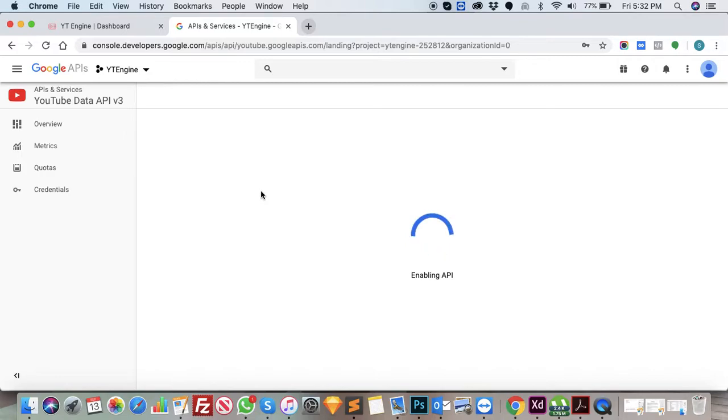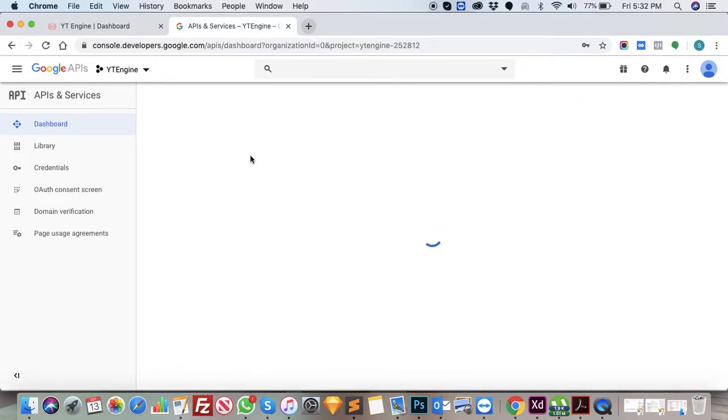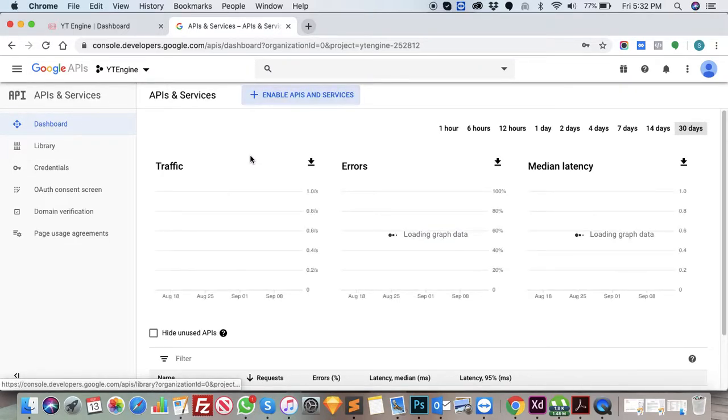Just enable it. So now all three APIs have been enabled. You can see we have enabled the three API services for YT Engine.